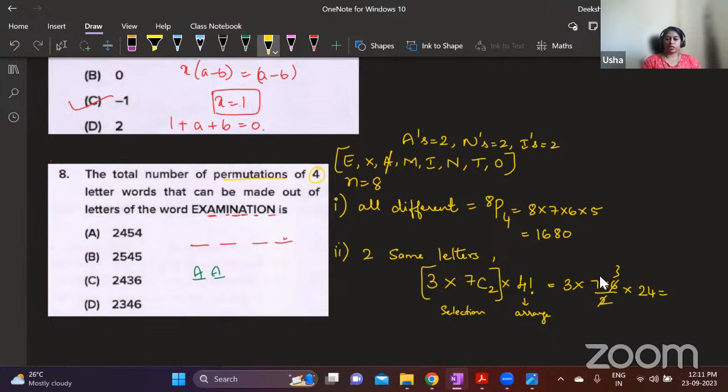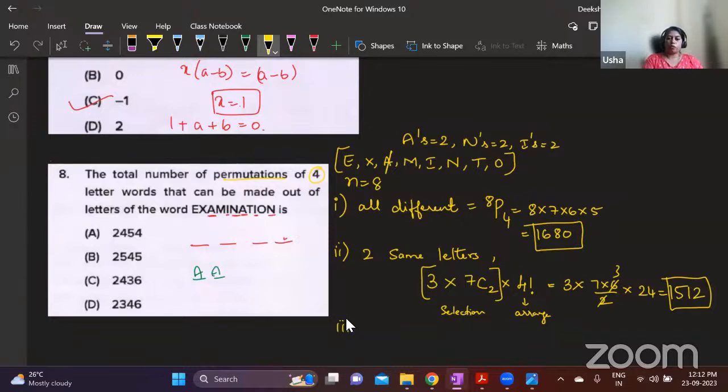Uh, 3 into 3 is 9, into 7 is 63. 63 into 24 is 1512. See, without any repetition, we can form 1680 words. With 2-letter repetition, we can form 1512 words.